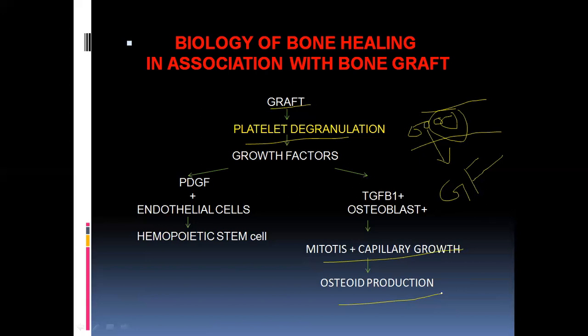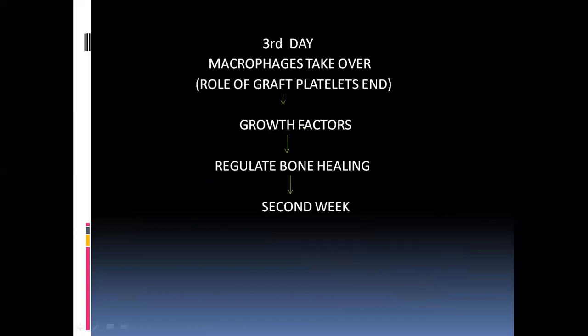So this is the immediate reaction whenever there is an injury and a placement of the bone graft: the platelet degranulation. This is the important thing. Later on, on the third day, the macrophages will take over and the graft platelets will end. Whatever platelets are left in the graft will end, and now the macrophages will take their role and regulate the bone healing by stimulating some of the osteoblastic cells again.